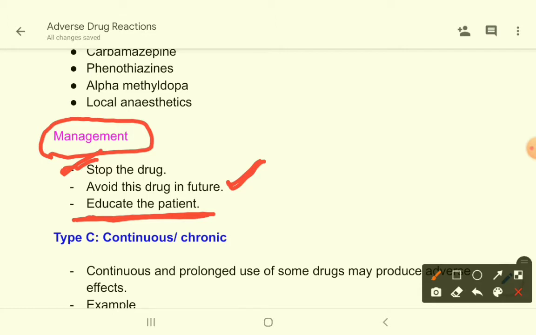You will say, please note down the name of these drugs. You have allergy to these drugs. So whenever you visit a doctor or if you are admitted to a hospital for some reason, show the list of these drugs to your doctor or the medical staff, so that they can understand that you have allergy to these drugs, and they will not prescribe those drugs, they will prescribe something else.